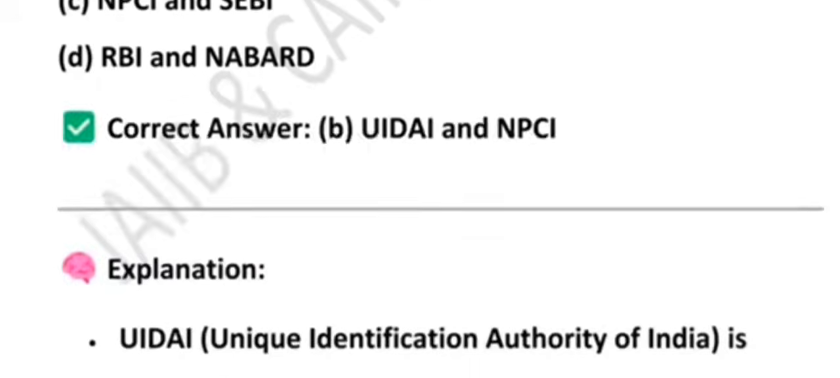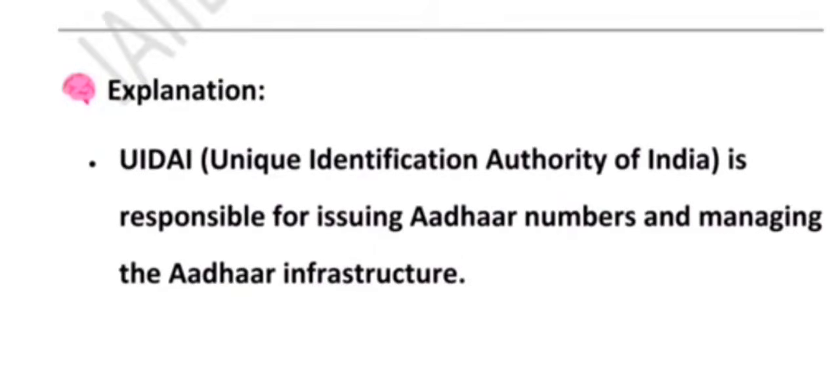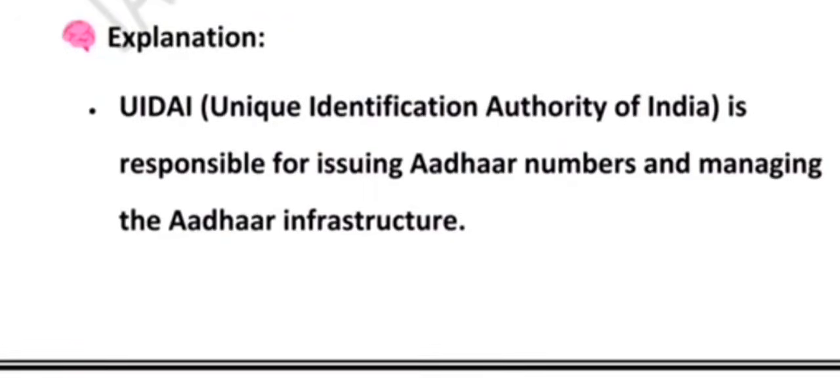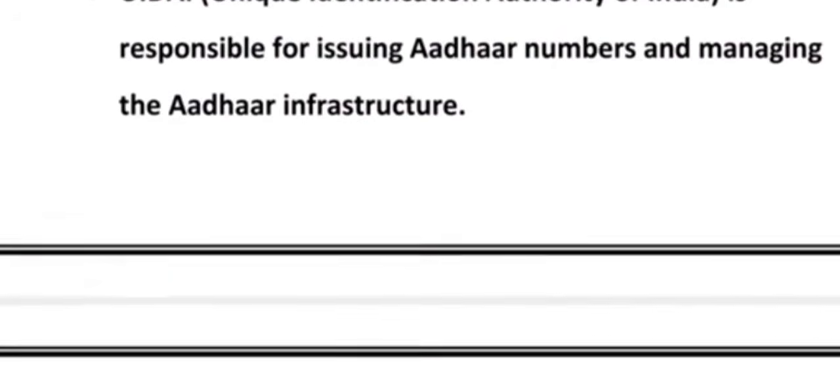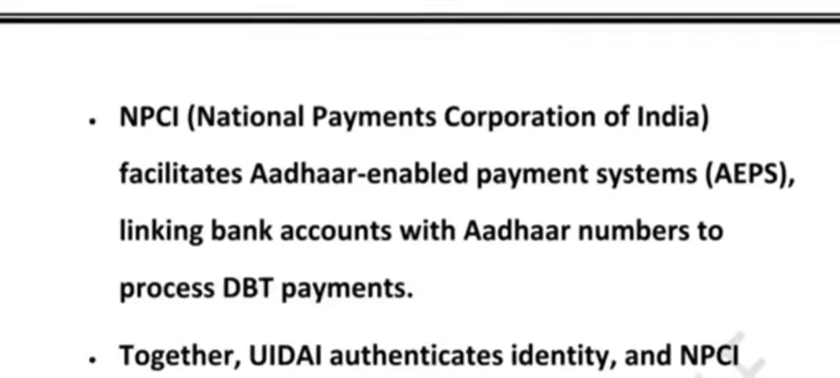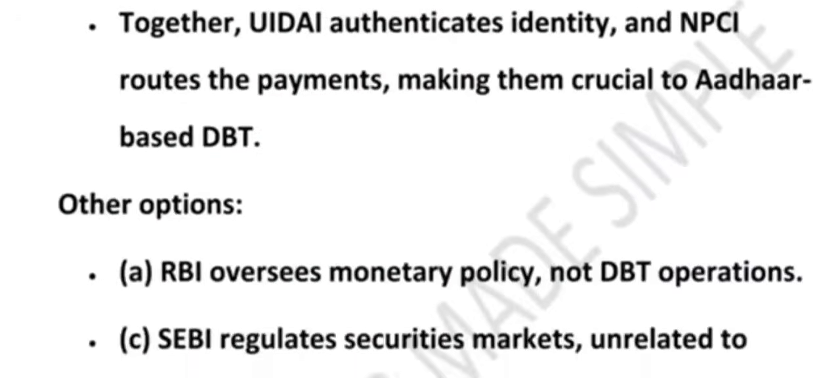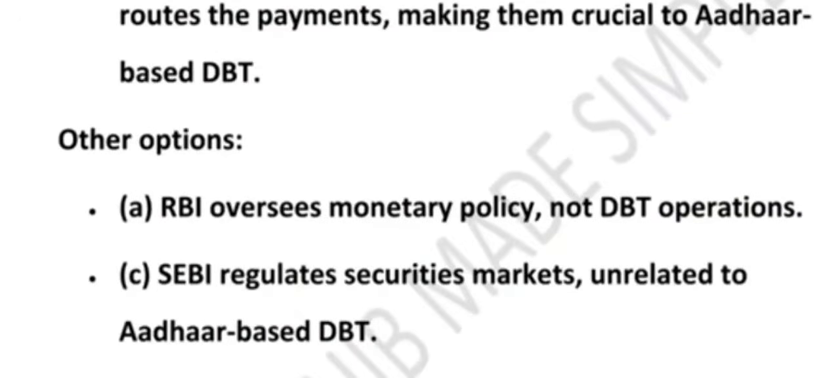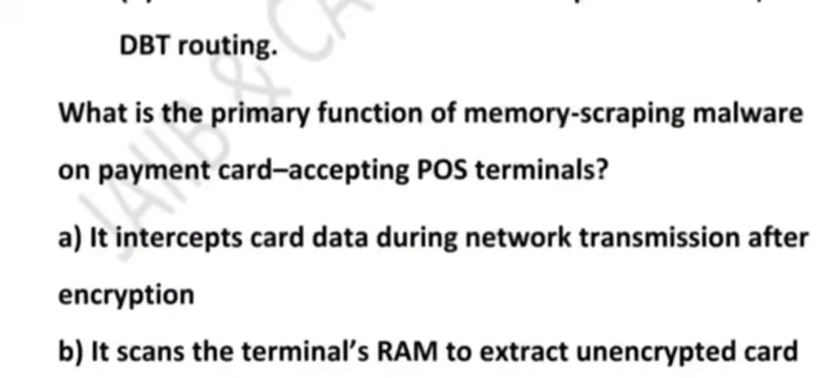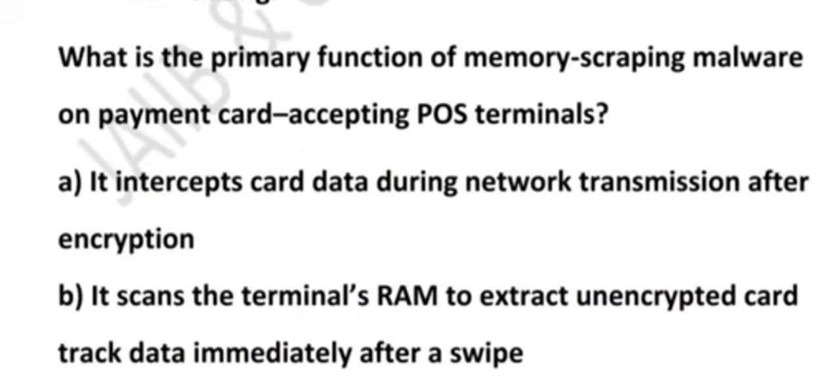So to summarize what we learned just now: UIDAI gives the Aadhaar number and verifies your identity. NPCI helps send money to your bank account using Aadhaar. RBI manages money policy. SEBI manages the stock market. NABARD helps rural banking. So I hope this makes sense to you. DBT is equal to UIDAI plus NPCI. Just remember it. Now have a look at the next question.